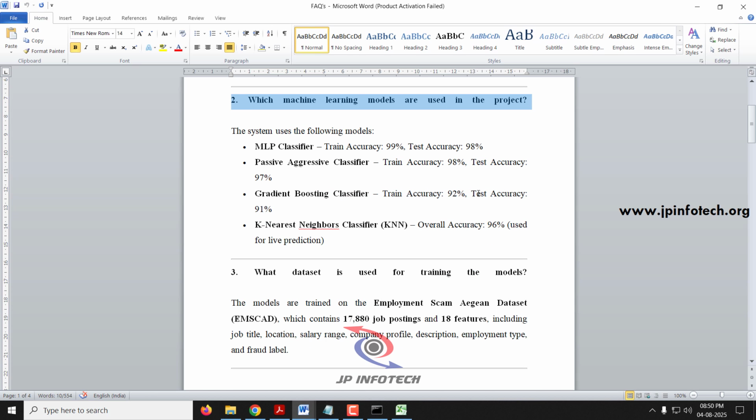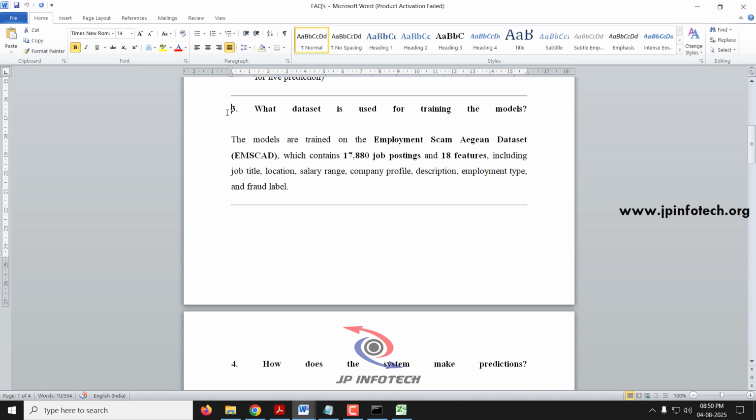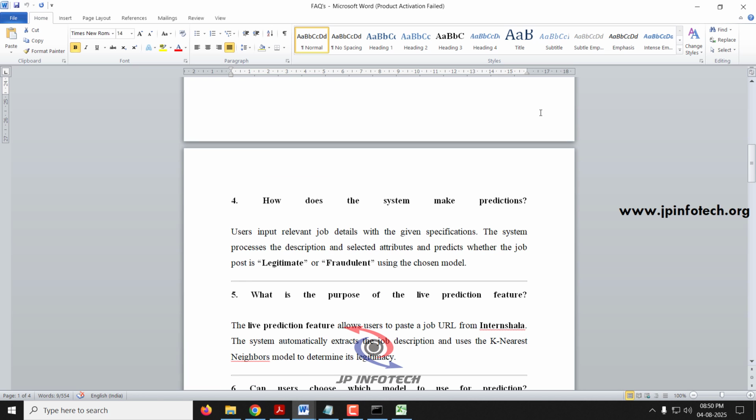Next question, which machine learning models are used in this project? We have used the MLP classifier, passive aggressive classifier, gradient boosting classifier, and K nearest neighbor classifier. Next question, what dataset is used for training the model? We have used the popular employment scam dataset, which contains 17,880 job postings with 18 features in it.